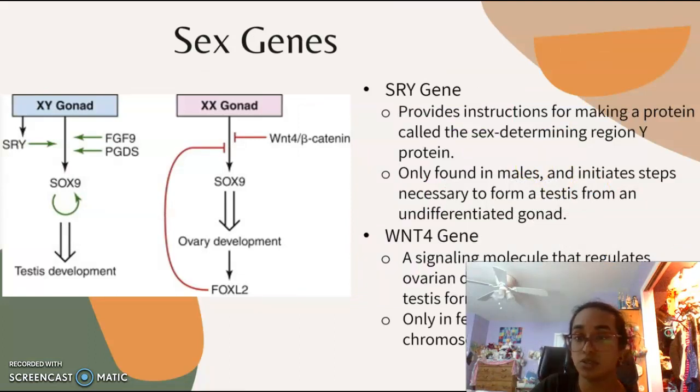When it comes to genes and sex determination, one gene comes to mind, which is the SRY gene, which is found in the sex-determining region of the Y chromosome. It determines sex in humans, and although many genes are involved, the SRY gene is a key switch, and individuals with SRY develop into males, while those without it develop into females.